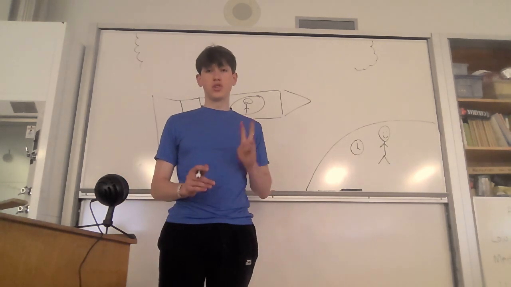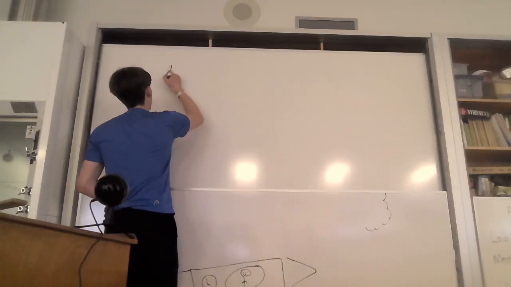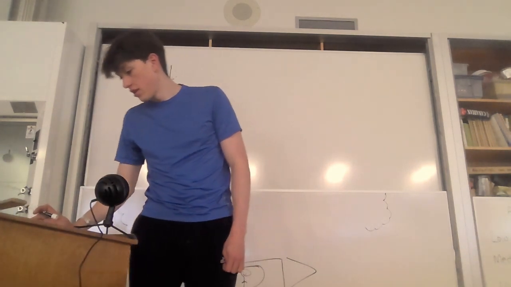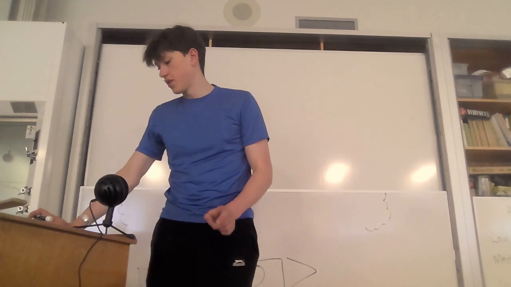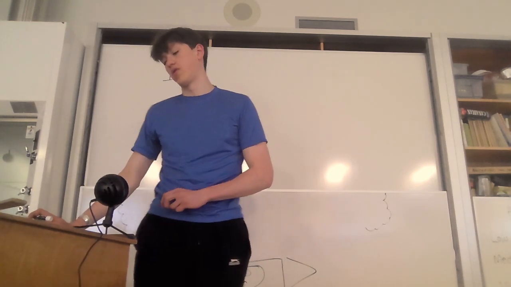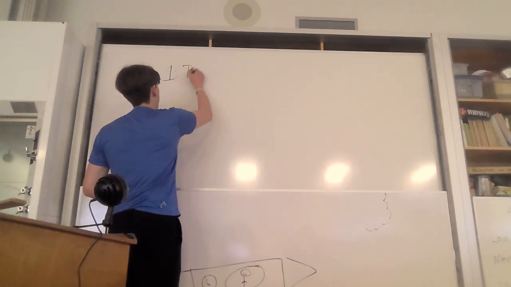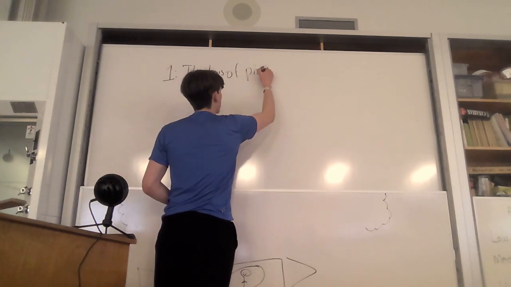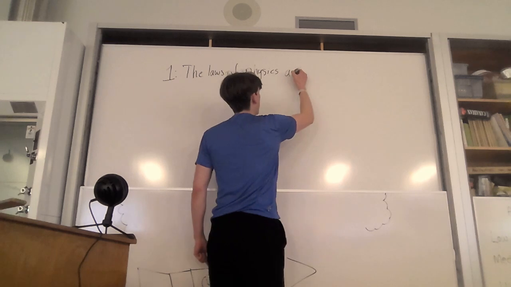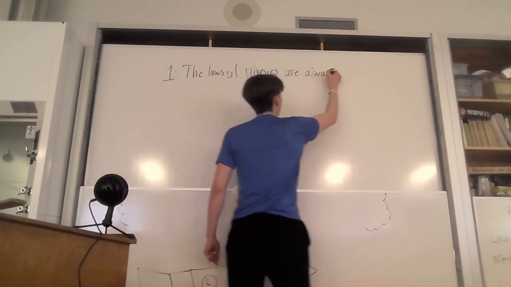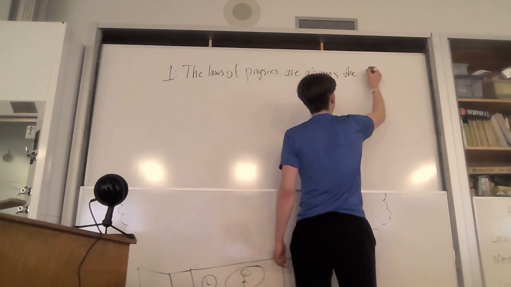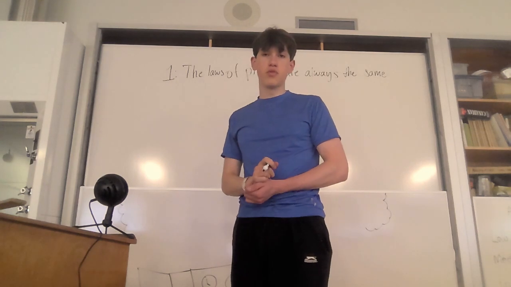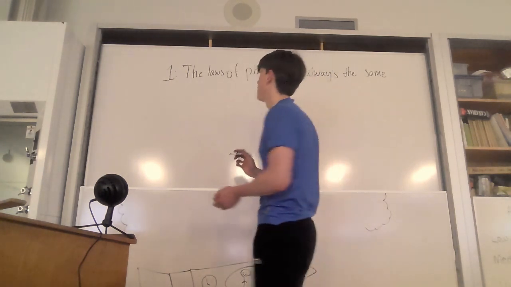The theory is based on two postulates. Postulate number one, I'm going to read from my notes for this one, is that all the laws of physics are the same in all inertial reference frames. So essentially, the laws of physics are always the same, no matter where a person is, how fast they're moving, or what point in time you may find them at.